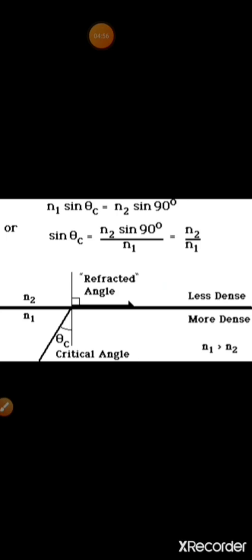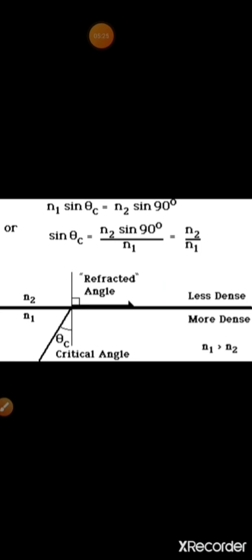So, for angle of incidence equal to critical angle, we can now write the formula for refractive index of the second medium as N2 by N1 is equal to sin i upon sin r. So in this case, angle of incidence is theta c and angle of refraction is 90 degrees. So we will get the formula N1 sin theta c equal to N2 sin 90 degrees.